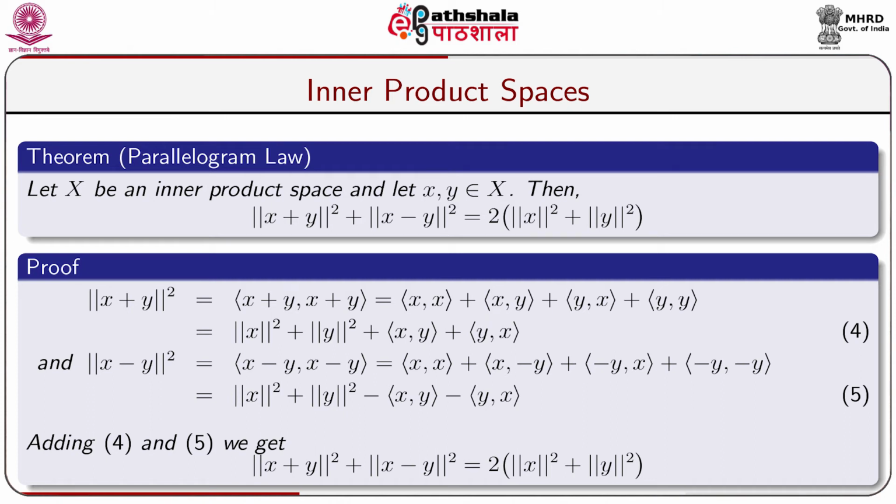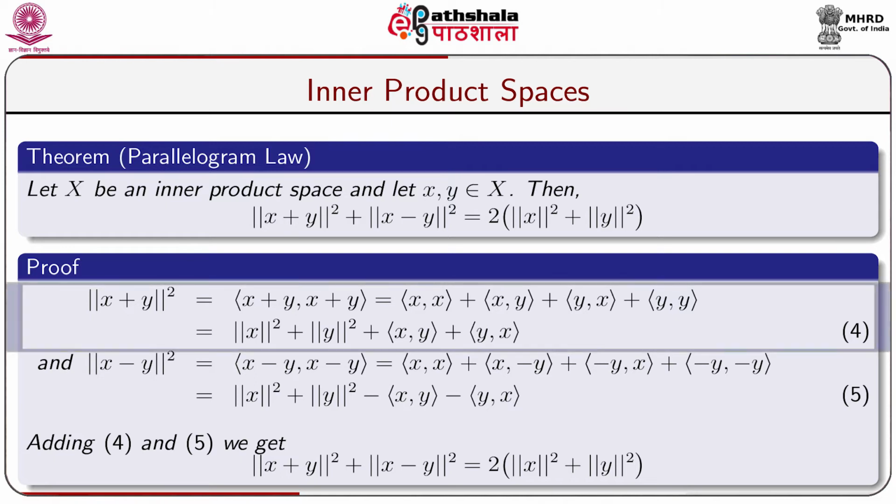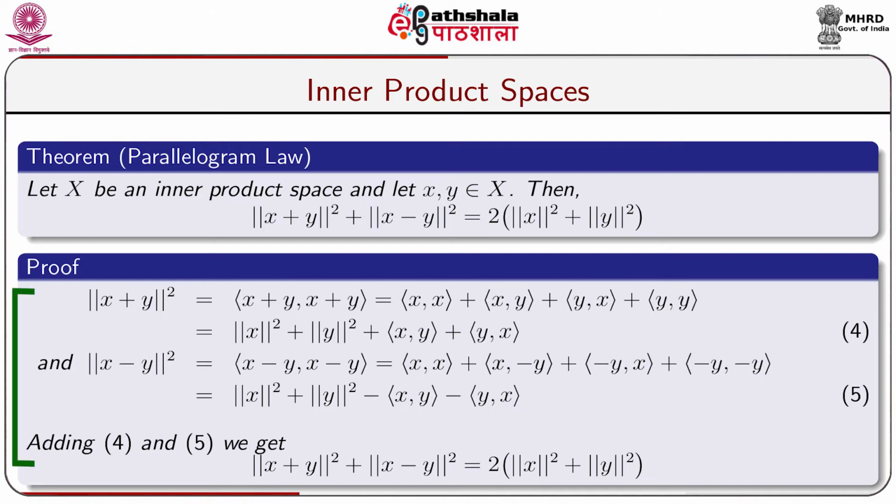Now, let us take a theorem, and this theorem is known as the parallelogram law. Let X be an inner product space and let x, y belong to X. Then norm of x plus y whole square plus norm of x minus y whole square is equal to 2 into norm of x square plus norm of y square. Now, the proof goes below. Norm of x plus y whole square is equal to inner product x plus y, x plus y, which is equal to inner product x, x plus inner product x, y plus inner product y, x plus inner product y, y, which is equal to norm of x square plus norm of y square plus inner product x, y plus inner product y, x.